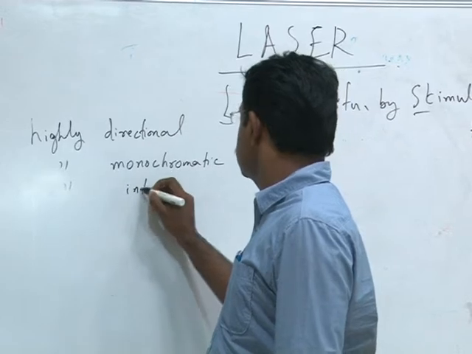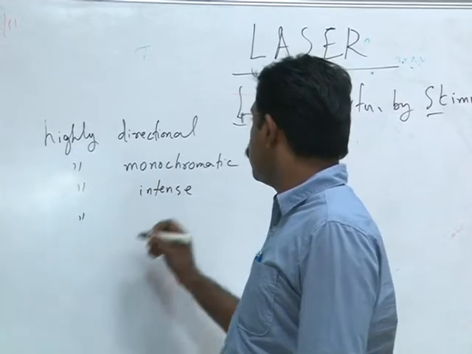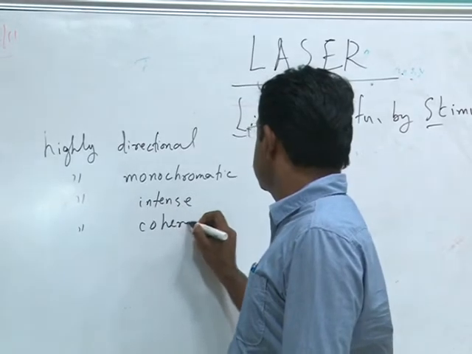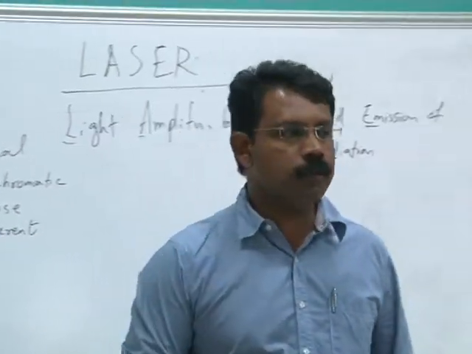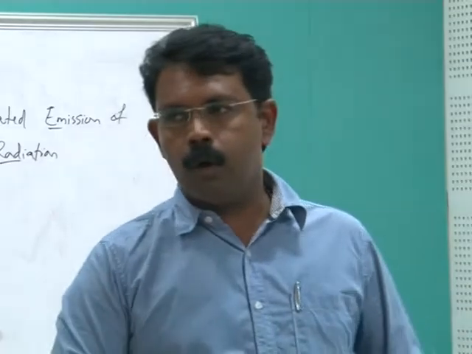Highly intense. Then the fourth property is that it is highly coherent. So these are the four characteristics of a laser which make it different from the ordinary source of light.